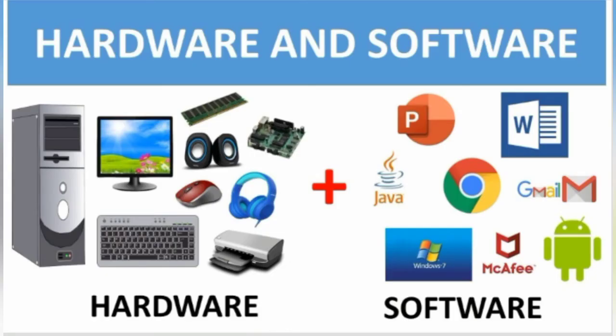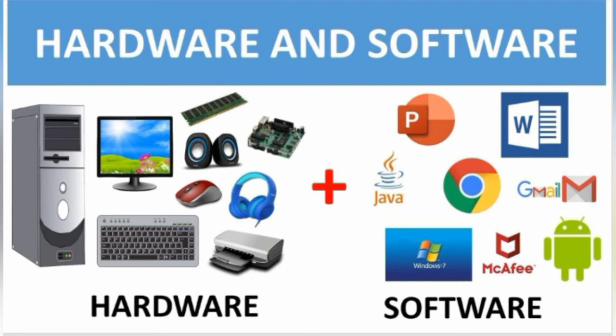There are two main components in a computer system. The first one is hardware and the second one is software. Hardware can be defined as all the physical parts of a computer system that can be touched and seen and can be moved from one place to another with the help of the user.